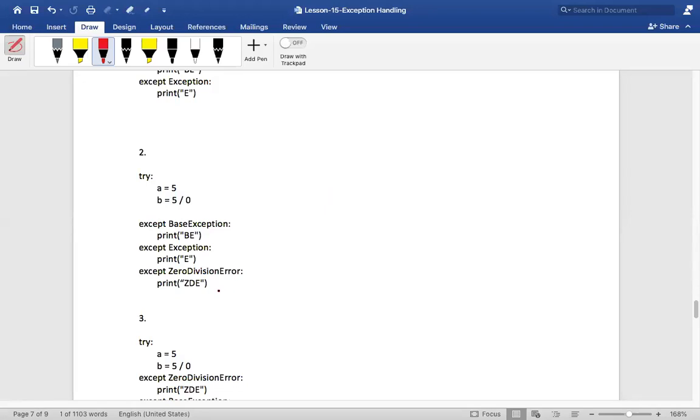So it is not ZDE. The answer would be BE. Any idea why? I know that 5 divided by 0 will... old students, don't answer, you know the answer. I want only the new students to answer. The answer is B. Any idea why it is B?